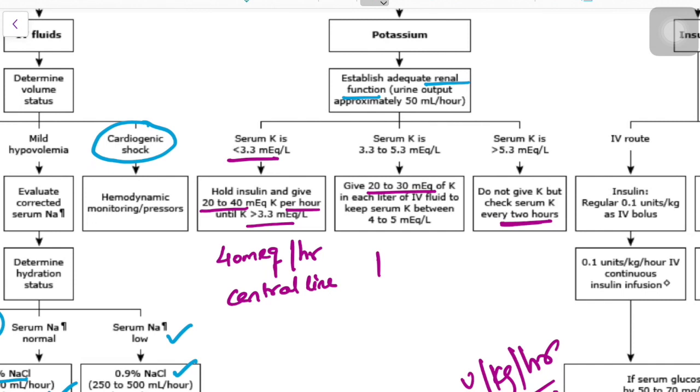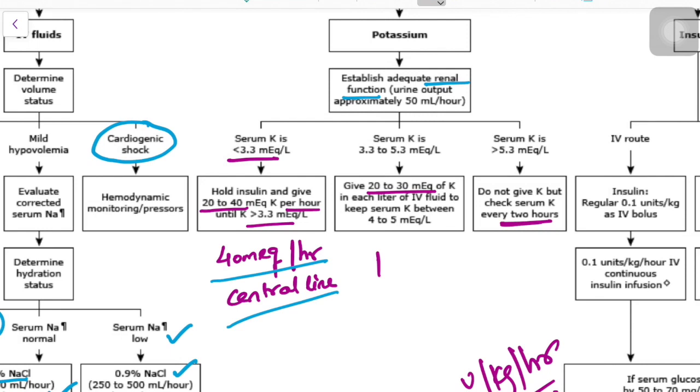The one point I want to emphasize here is, if you are giving 40 milliequivalents per hour of potassium, it can only be given through a central line. And if the potassium should be corrected rapidly because of arrhythmias, then it should be corrected through the central line.